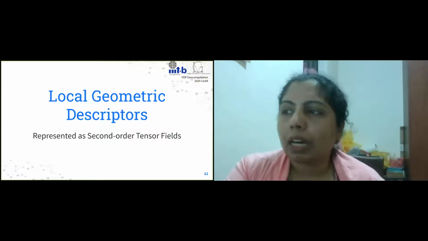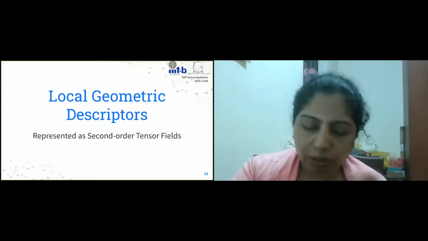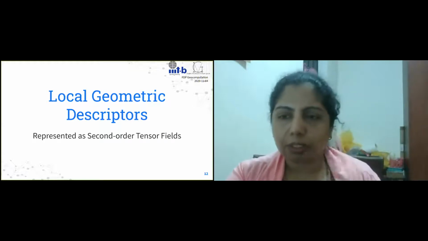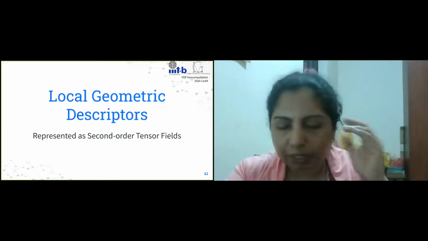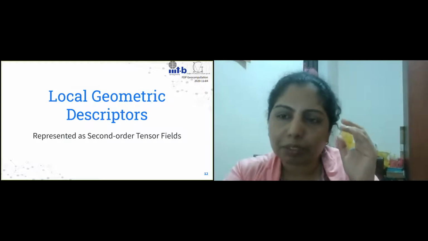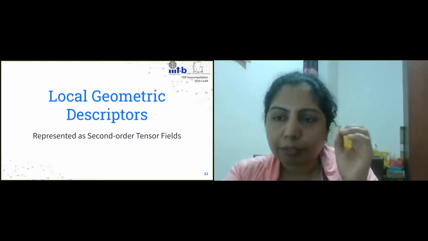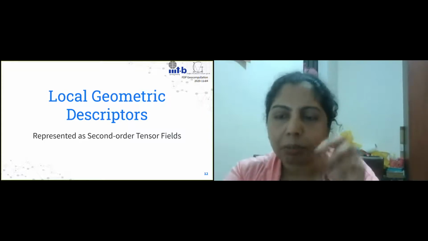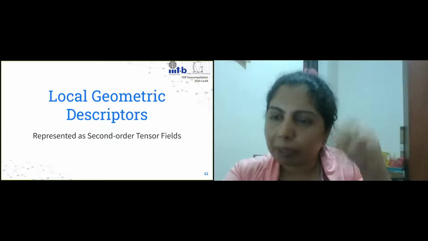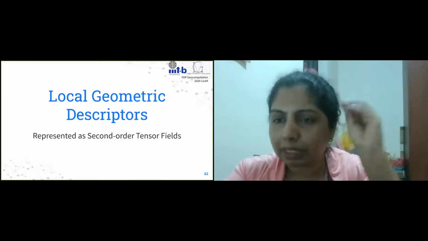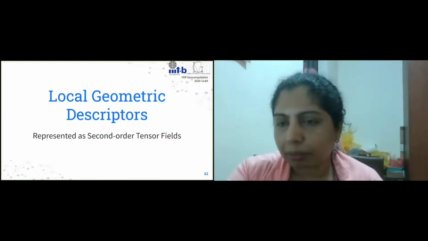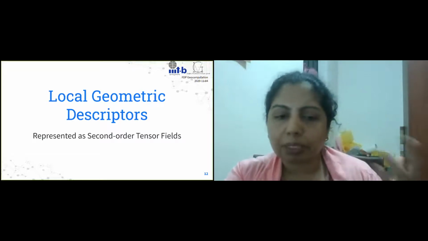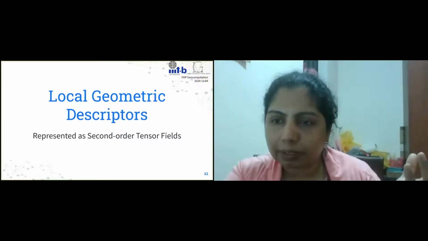Okay. Now, the next thing we will talk about is local geometric descriptors. For the larger sense, we just need to look at it as a place where we are going to store the information about the neighborhood, right? So all the points in the neighborhood are going to keep some information about themselves in that particular descriptor, right? So that's essentially the idea. So that opens up the question as to how we are going to store these descriptors, right?